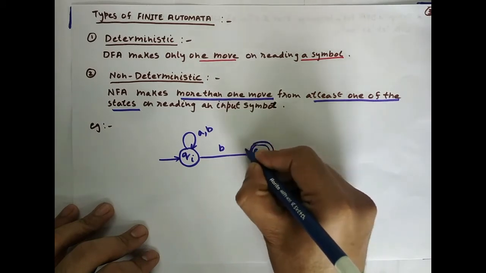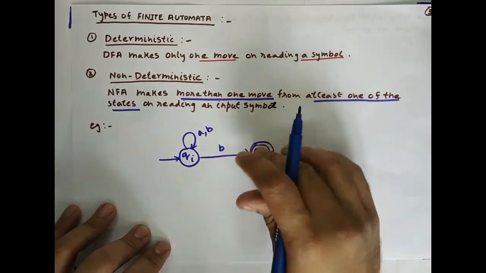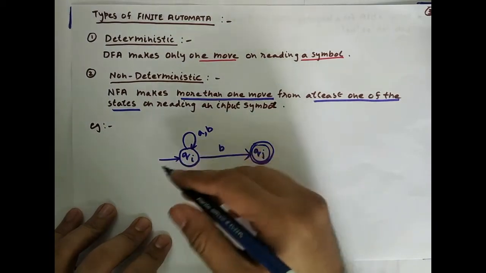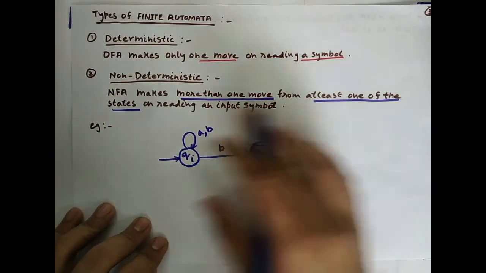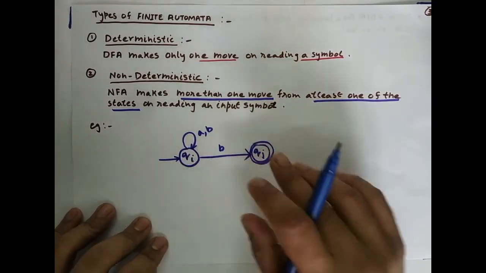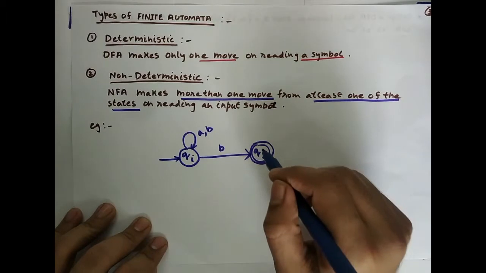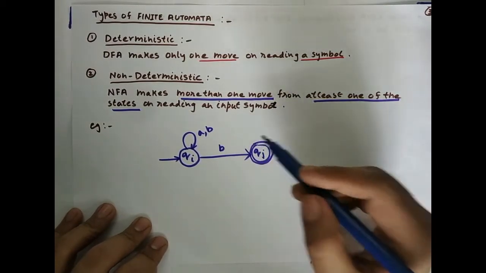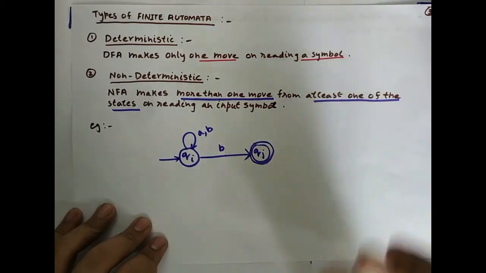Suppose this is an automata that is given to us. Is this automata deterministic or non-deterministic? You need to check each state and its transitions. If any one of the states, not all states, even if any one state exhibits the property that from that state, on reading one particular input, a transition is made to more than one state, then that diagram is not a DFA, it is an NFA.